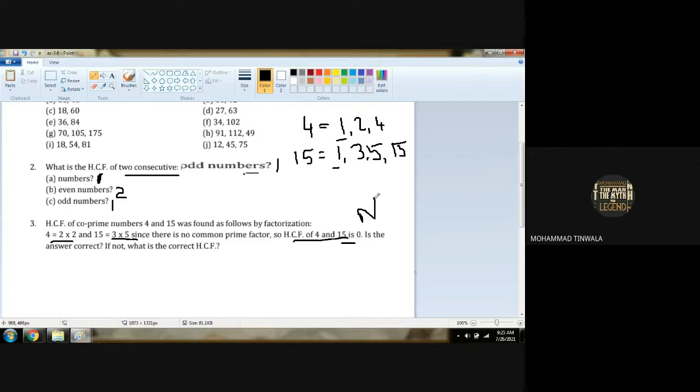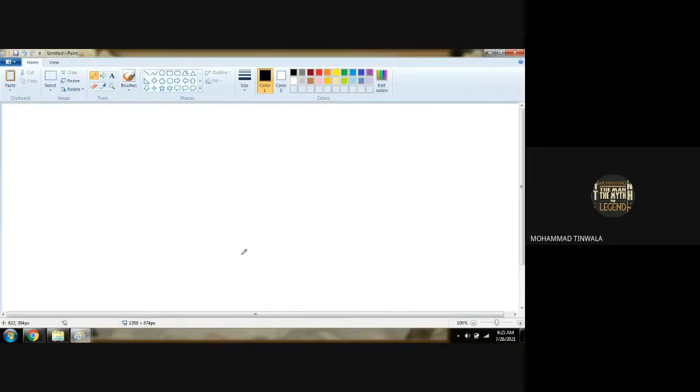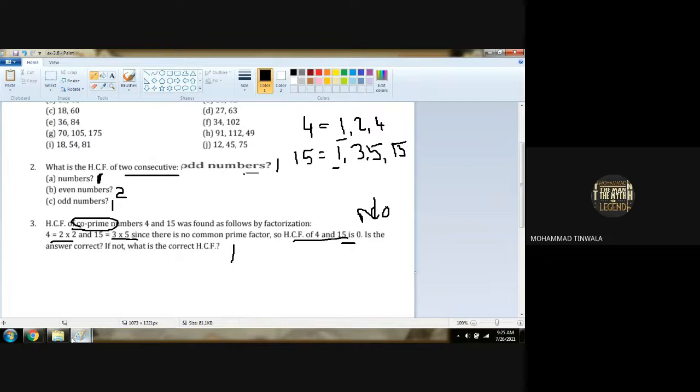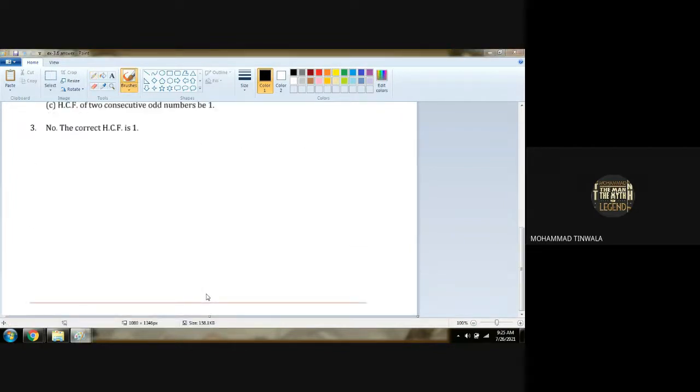No, it is not 0. Why? Because if it is co-prime numbers, the highest common factor will automatically be 1. Understood? The correct answer will be 1. Let us check here what the answer given is. Did you understand, girls? The correct HCF is 1. See here it is written. Answer number 3. Any doubt, girls? No, sir, no doubt.